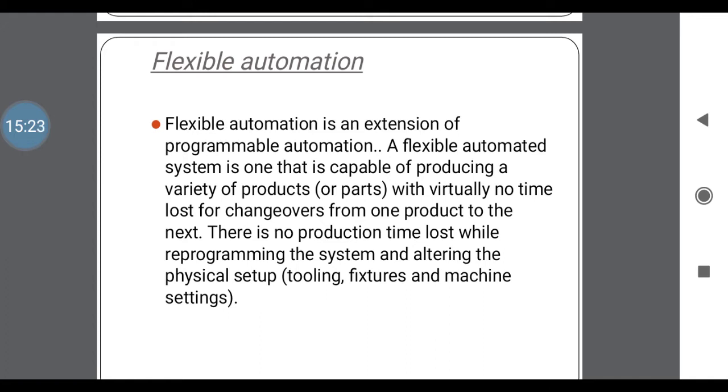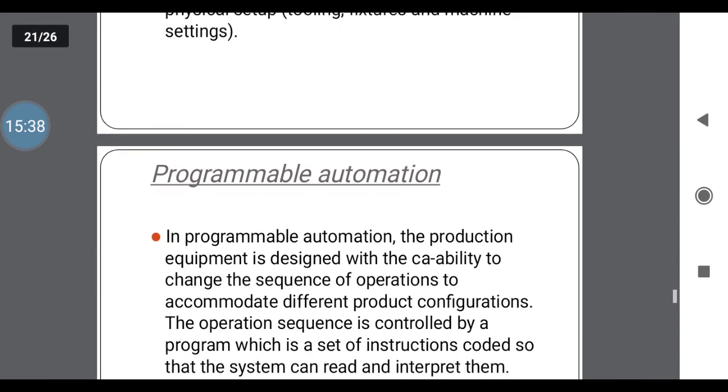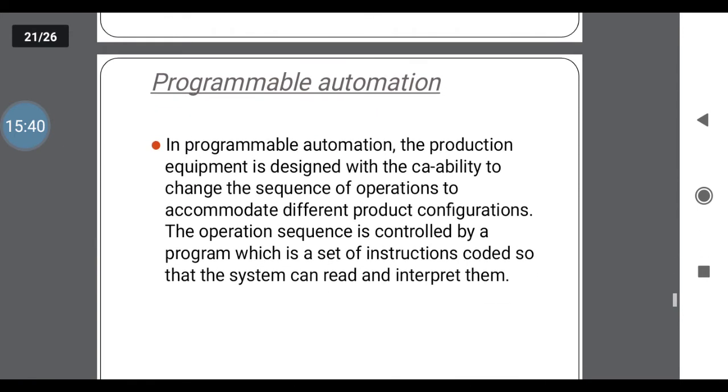Here there is some flexibility in the production. In this there is no production time lost while reprogramming the system and altering the physical setup, means they are already flexible in configuration, which reduces the time. Compare these two with programmable automation. This is a new technology in programmable automation. The production equipment is designed with the capability to change the sequence of operations. To change the sequence of operations, we are using programs.